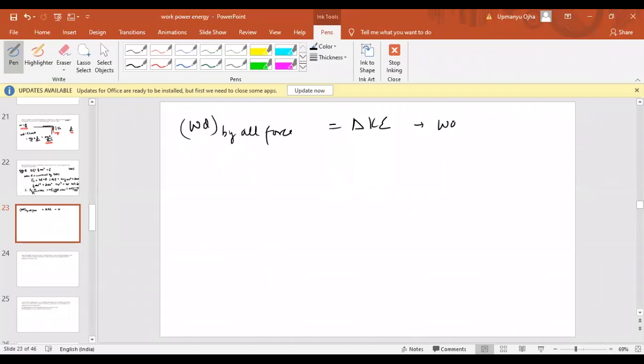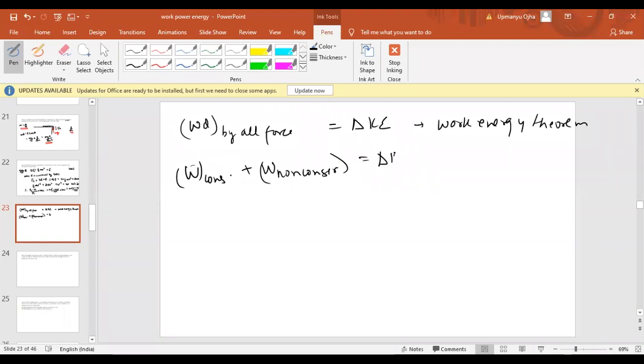This theorem is known as the work energy theorem. Work done by all the forces should be equal to the change in kinetic energy. Now, basically, the force can be what? The force can be a conservative force. So we can say here work done by conservative force, non-conservative force, pseudo force. Whatever work is done by any forces, that should be equal to the change in kinetic energy. That is the work energy theorem.